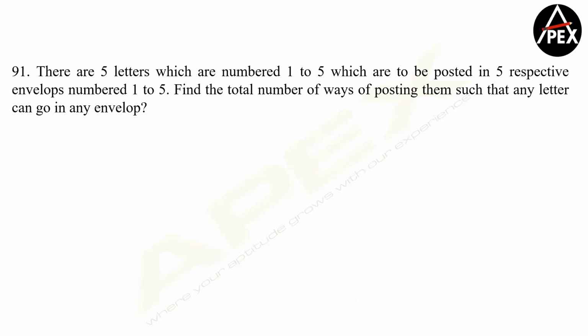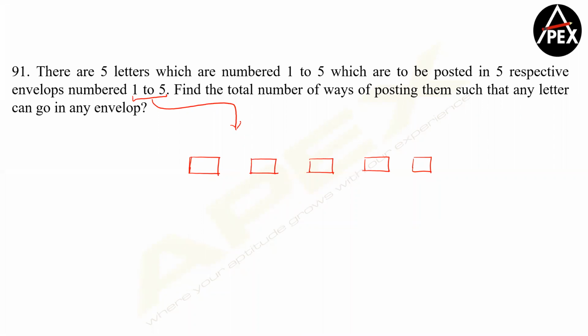Let's say I have envelopes called A, B, C, D, and E. Can I say I have to put these 5 letters in 5 places? There's no condition. Any letter can go to any envelope.